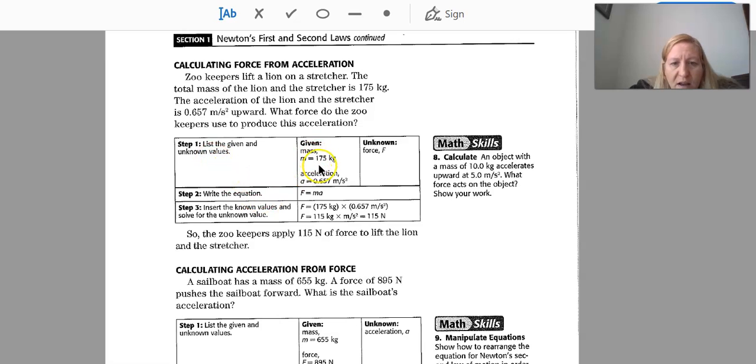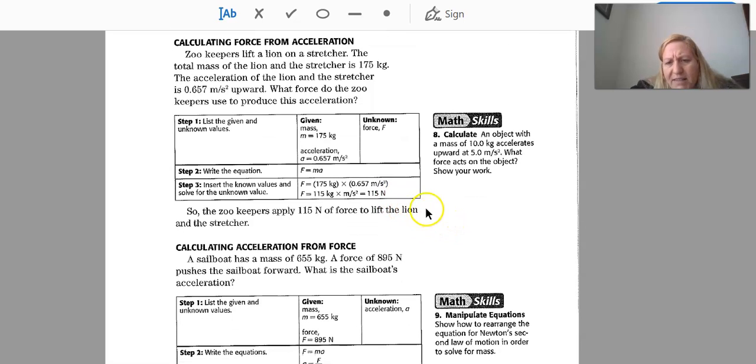We know what the mass is, and we know what acceleration is, but we don't know force. We know the equation. Force equals mass times acceleration. So they did 175 kilograms, which is the mass, times acceleration at 0.657 meters per second squared. And we end up, when we multiply them, with 115 kilograms times meters per second squared. But remember, kilograms times meters per second squared is the same as newtons, so they can write it as 115 newtons.